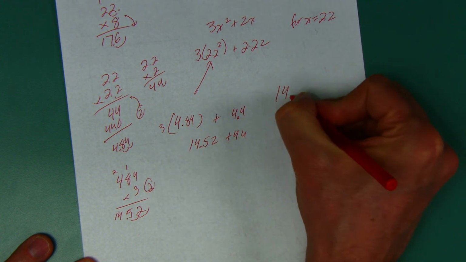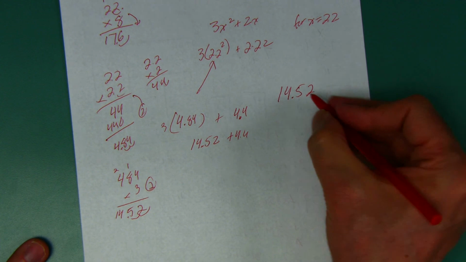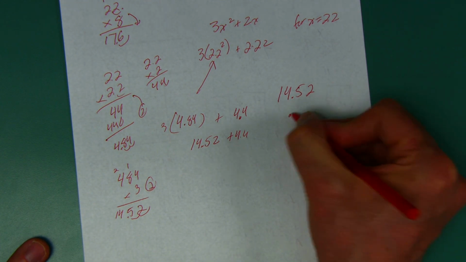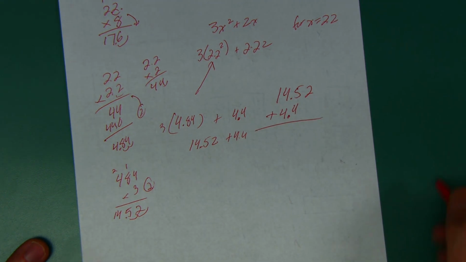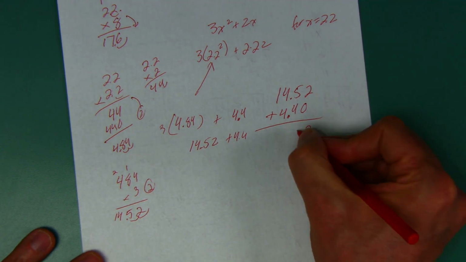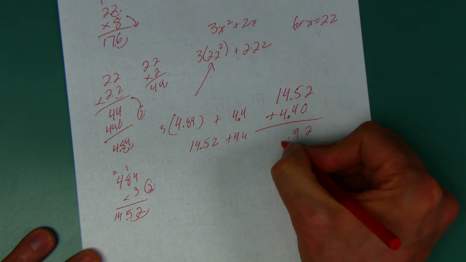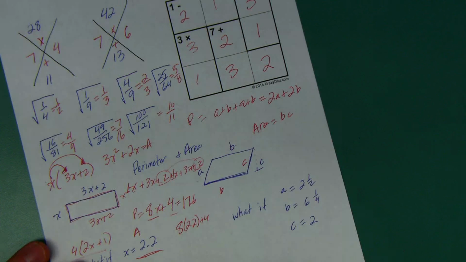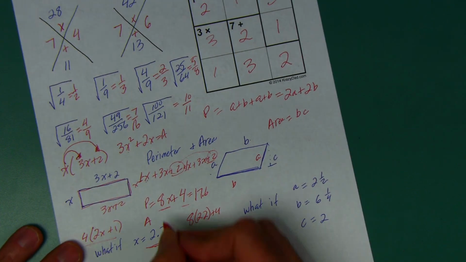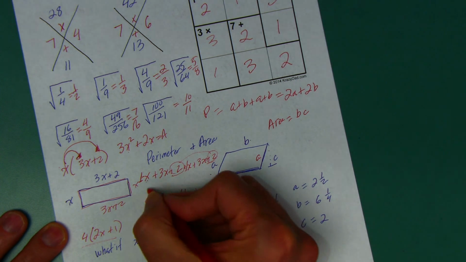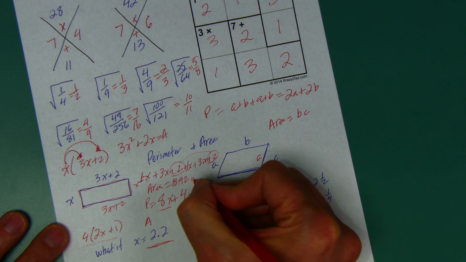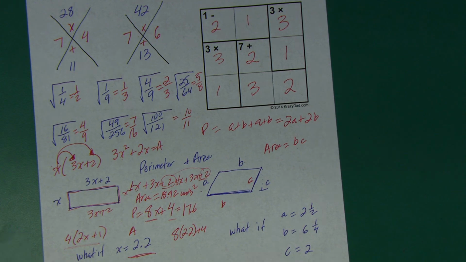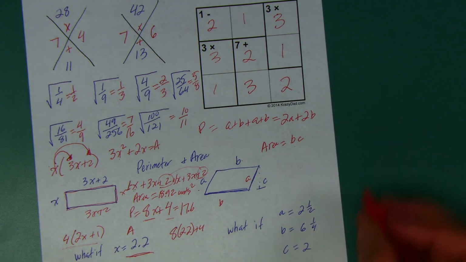What do we do here? We make sure when we add decimals that we line up the decimal. Don't put 4.4 here. Put that decimal down first. And then you see how that's kind of going in the middle there? Okay, if that's confusing, add a 0. You're allowed. 2 plus 0. 5 plus 4, the decimal comes straight down, you add, and 14 and 4 is 18. So 18.92 on that one. 18.92, and that was the area, right? And that's going to be square units. Okay? All right. Area and perimeter here.